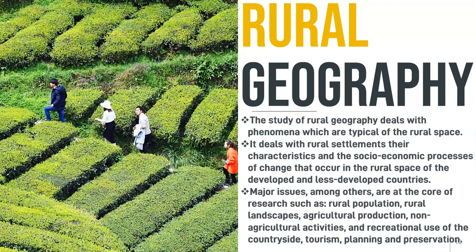It's based on the location itself. Not every place you can plant durian trees, green tea or vegetables. All that is known as rural geography. So the location itself influences the agricultural product and also the economic development of the rural people.